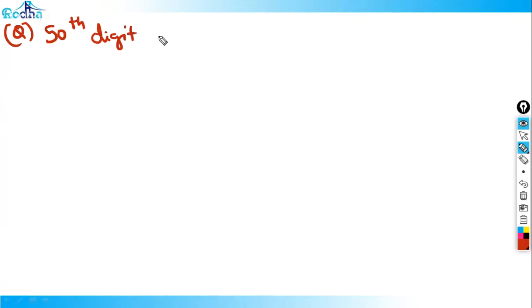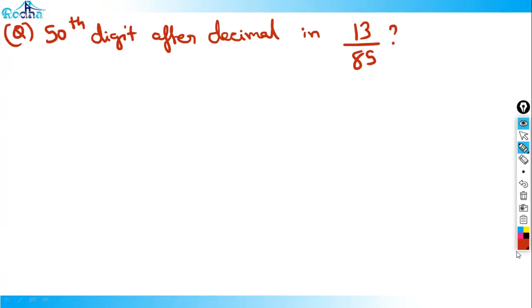Okay, next question. Quickly. 50th digit after decimal in the expansion of 13 by 85. Who will tell me this answer? 13 by 85.